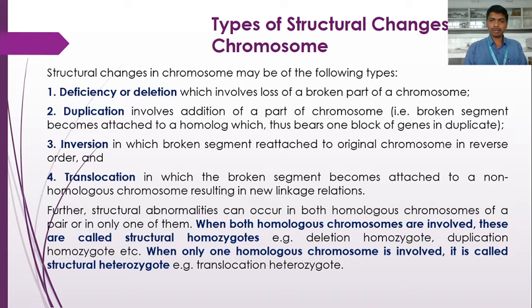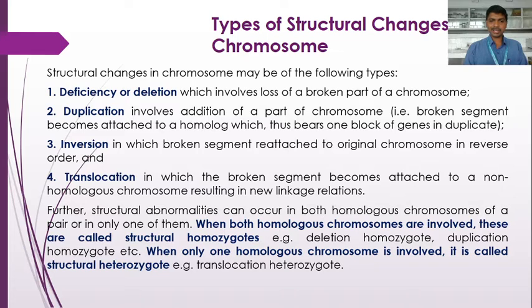When only one homologous chromosome is involved in the structural changes, it is called a structural heterozygote. When the translocation occurs between two non-homologous chromosome pairs, but here translocation occurs in only one homologous chromosome, then it is a translocation heterozygote. So only one homologous chromosome is involved here.